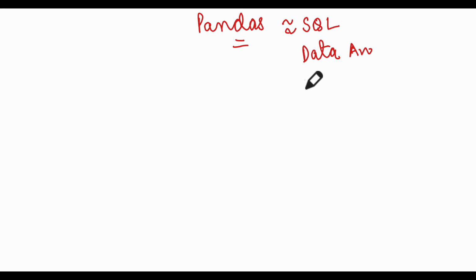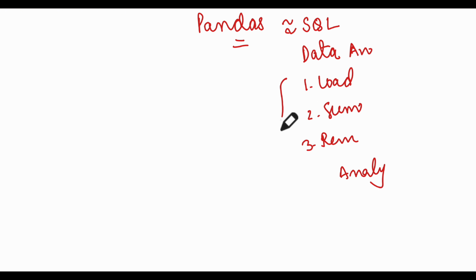So let us start our discussion with pandas. As I mentioned, pandas is just an equivalent of SQL in Python. What is SQL used for? It is used for data analysis. In SQL you can load any data set, you can perform a summary on any data set, you can remove duplicates, and you can analyze, there are a lot of functionalities in SQL. Similarly, we will try to implement those things through pandas in Python. This is the role of pandas. Remember, pandas is used to analyze data.